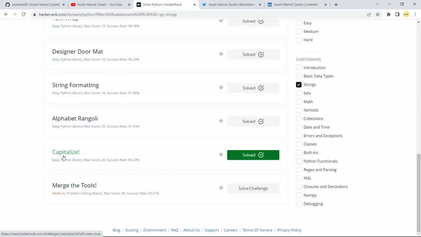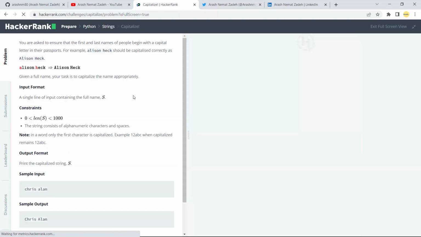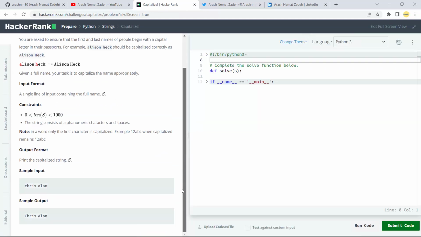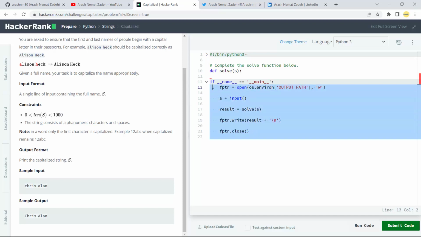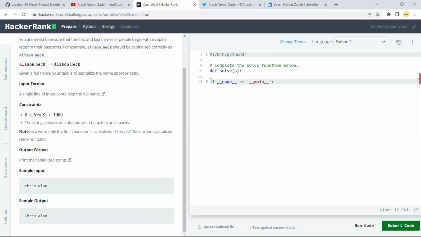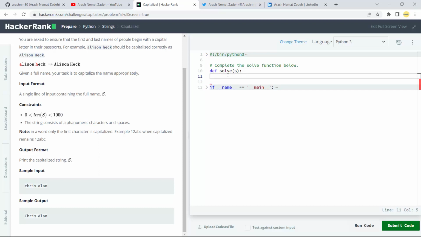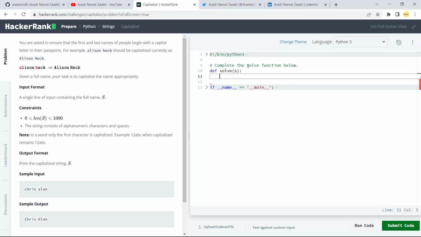The next challenge is called Capitalize and it is an easy one. Let's go for it. It's going to give us a sentence, for example this, and all we need to do is to capitalize the first letter of every word. The main part is already written for us, we don't need to see it, we just need to complete the solve function.